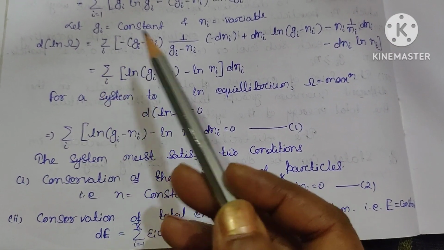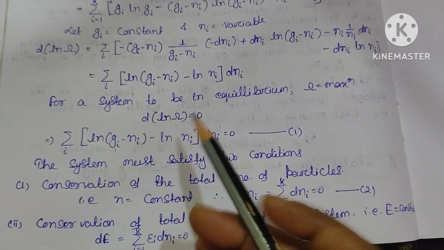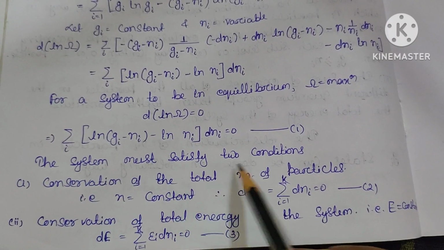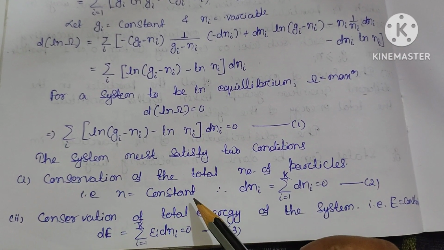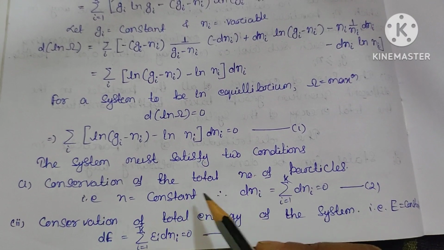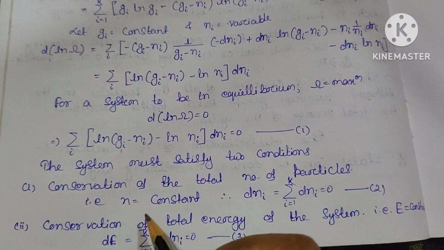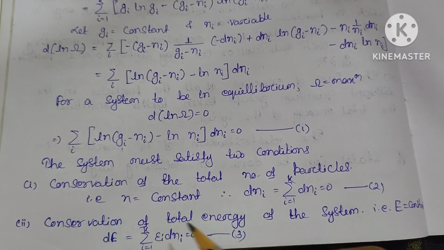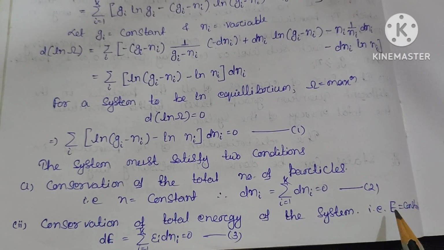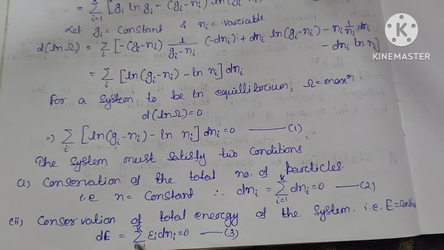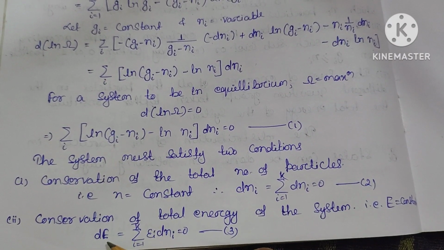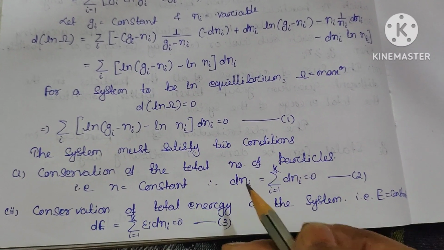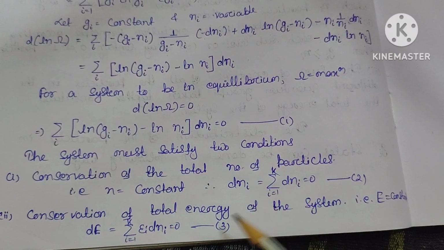It means that first of all we have considered gi as constant where ni is variable. Again, the two conditions are that the total number of particles in the system is constant, so n equal to constant means sum dni equal to 0, and according to the conservation of total energy, E equal to constant, so dE will be equal to 0. dE is 0 means sum of ei into dni equal to 0. So these are your equations 1, 2 and 3.